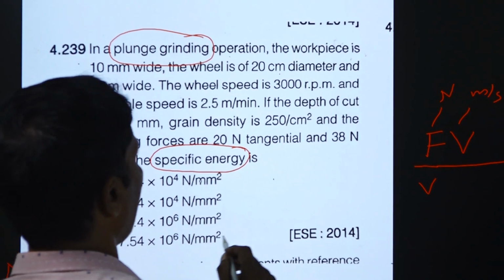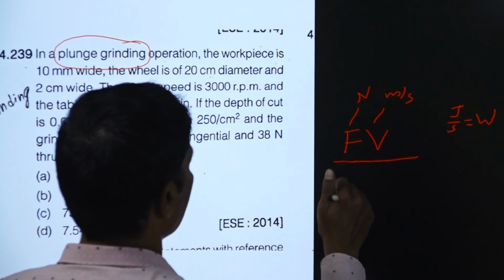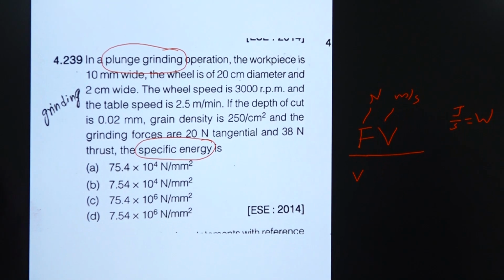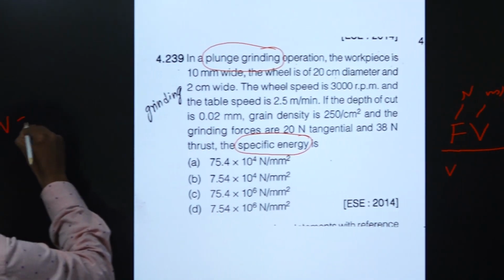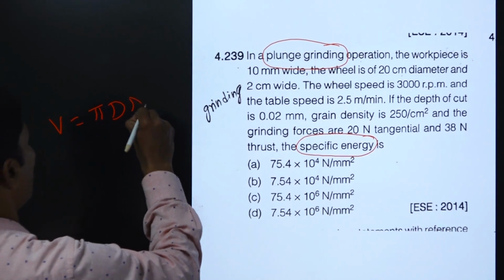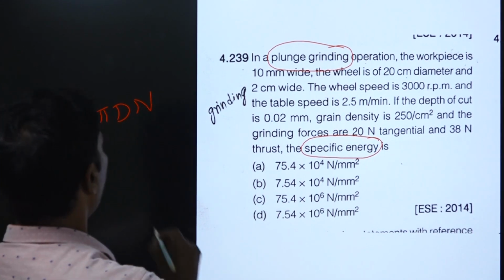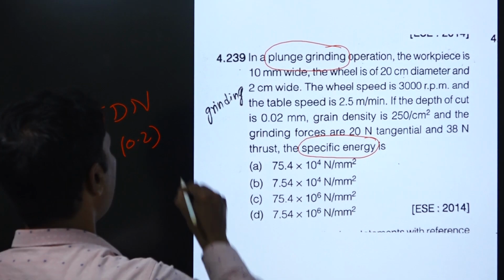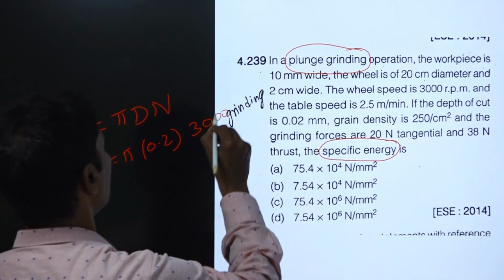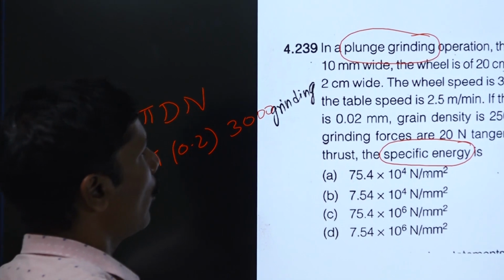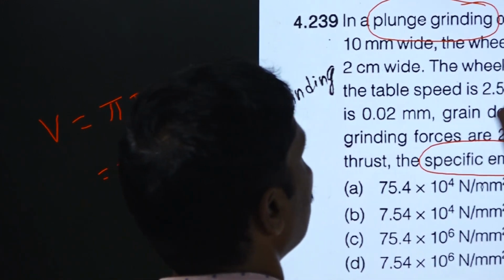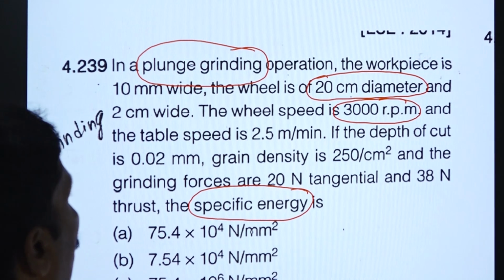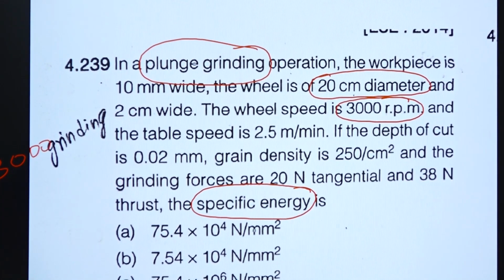So, what are the terms we have? First of all, the small v will be notated for the table speed, and capital V can be calculated as V equal to pi d n. Here d is 0.2, pi into 0.2, n is 3000. We use these values for calculating the velocity of the grinding wheel.